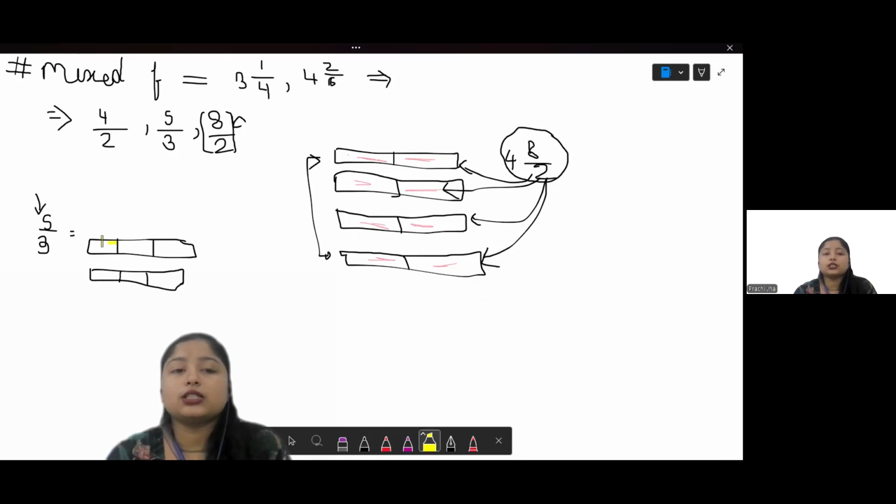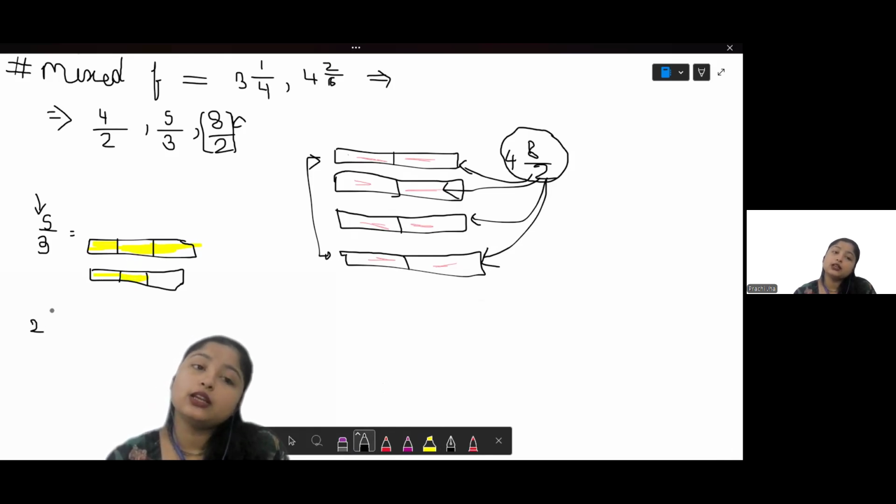Now, if you will notice, this much of the portions are representing 5 over 3, right? So how can you represent this? We have a total of 2 bars, and in each bar, the total number of portions is 3, and we are talking about 5 portions out of them.